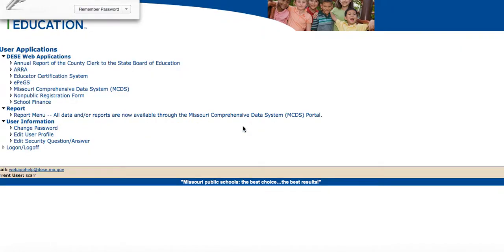There we go. So once you're in the system, since Scott is the building lead, he has access to that system. If you do not have access to the MCDS system, you need to contact Sandra Cockrum, and she can get you that access. Once you're in this area after Web Applications, you would click on MCDS.